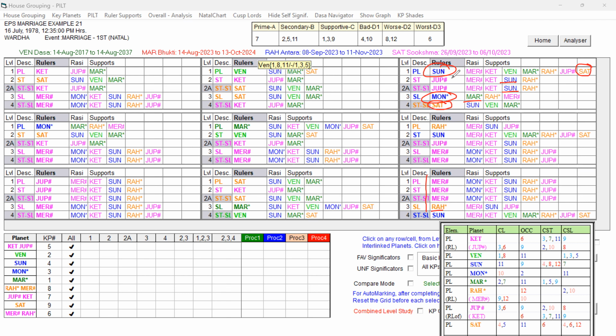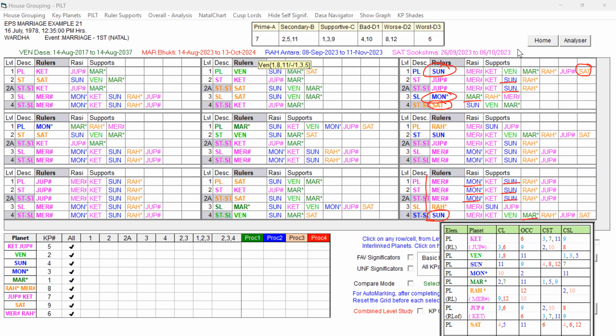And you check the key planets of the destiny, Sun and Moon, and the Sun is playing role at the last level, and Sun is forming ruler link to all the levels. Both the Sun and Moon are playing role in supports or the levels, and Sun itself is playing role at the last level. That is one advantage. Absence of the Saturn and presence of the cuspal sublord planet in the ruler and also in supports. That way it is good. One planet, Mars, is not playing role, but Mars is in supports.